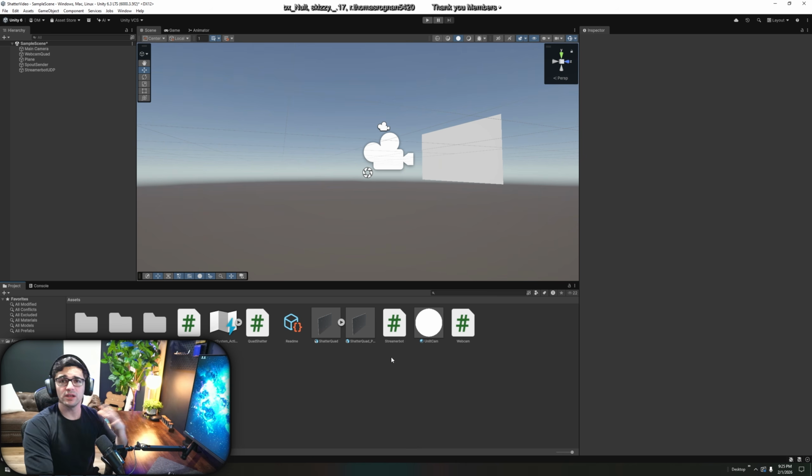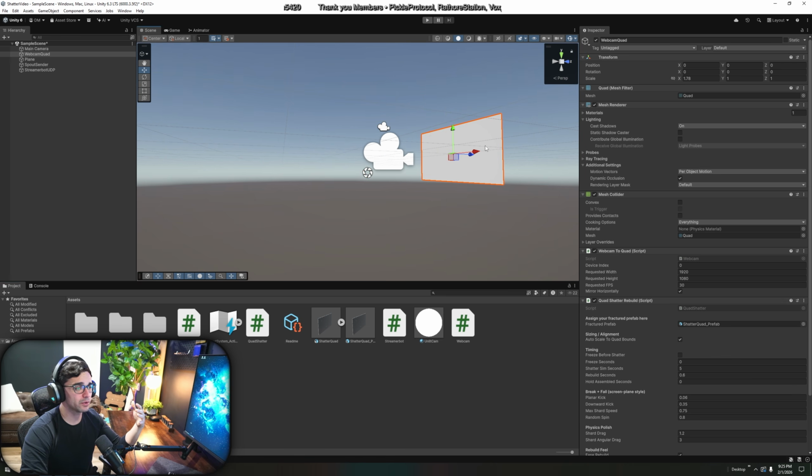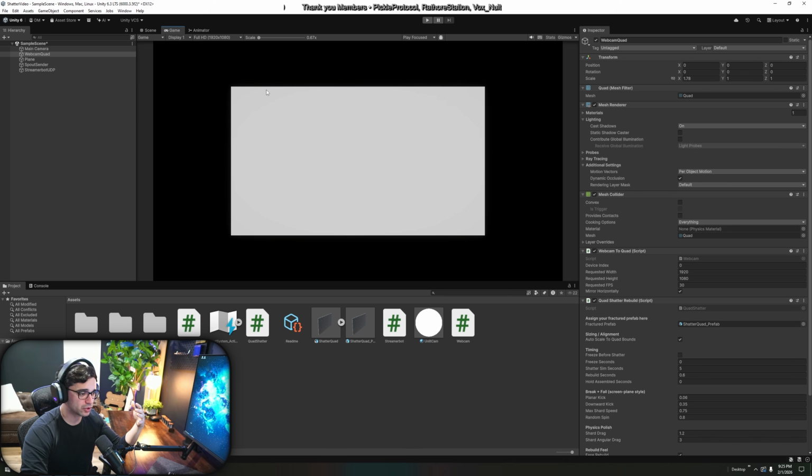But at this point, we know the entire system works. Everything works. We're in the home stretch. The last thing we need to do, guys, is we are going to simply build this out so we can close Unity. Now, before we do that, I just want to make note of one thing. Make sure you're happy with where your camera and web is. Like, make sure you're happy with this setup and where it falls. Reason being is once you build it out, and you click that exe, there's no editing that .exe. You would have to come back in here, edit it again, and then build out again. So take the time to do it now, all right?